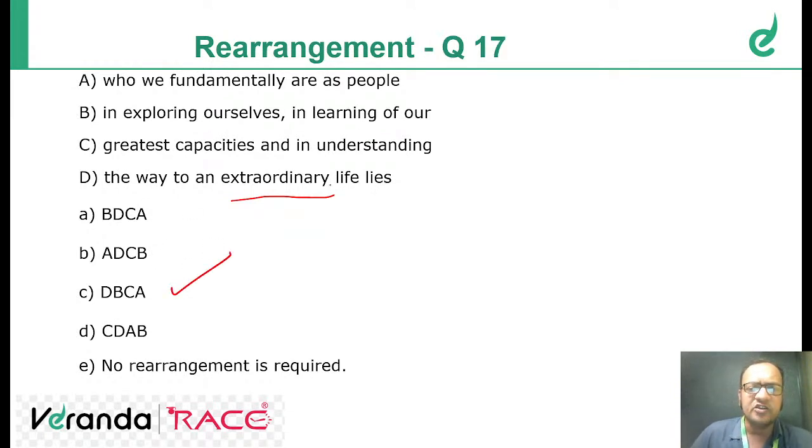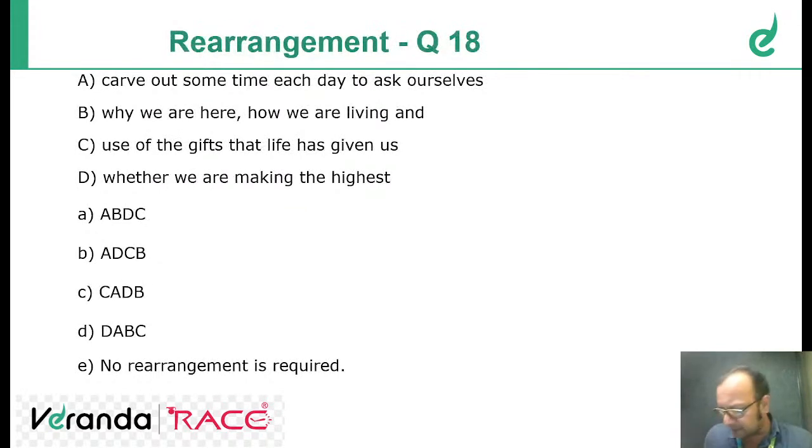The way to an extraordinary life lies in exploring ourselves, in learning of our greatest capacity. DBCA is the correct answer. I won't take much time on this because it's a very simple question. The way to an extraordinary life lies in exploring ourselves, in learning our greatest capacities, and in understanding who we fundamentally are as people. Fine. Next question. Question number 18.